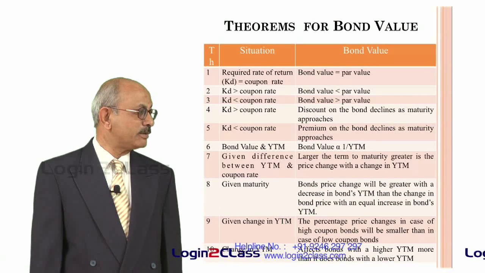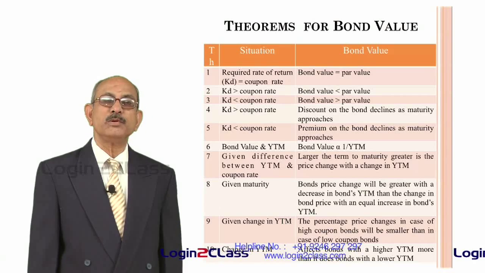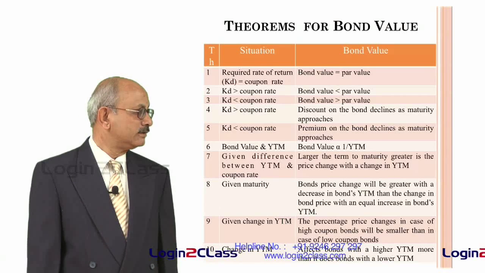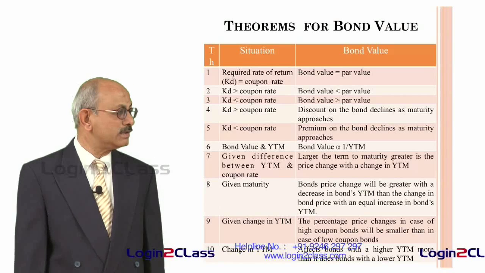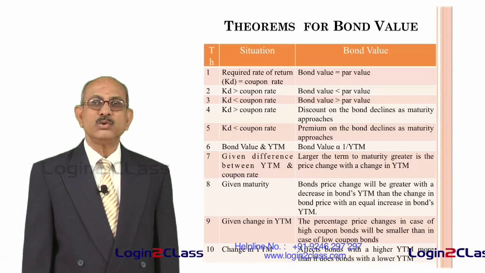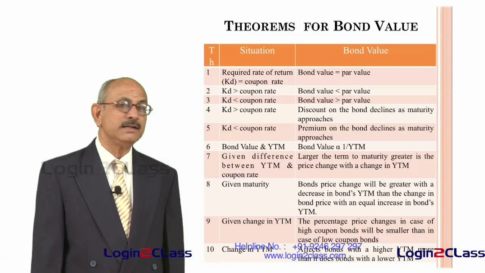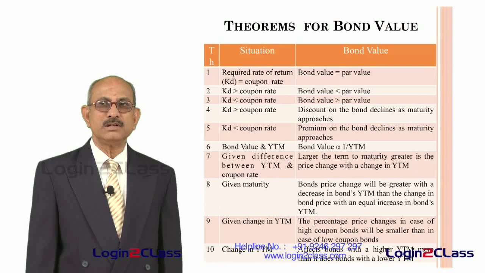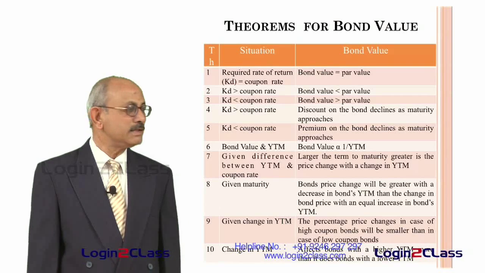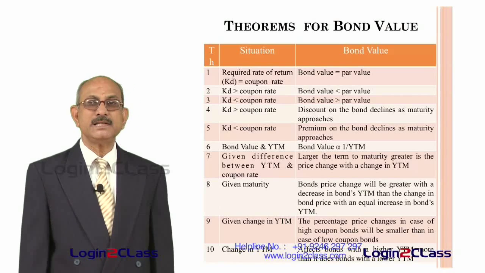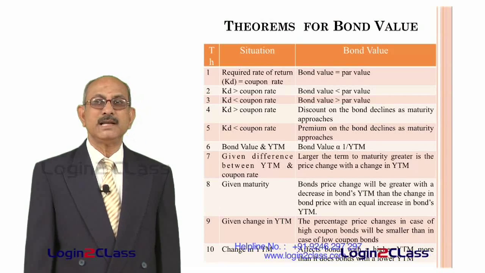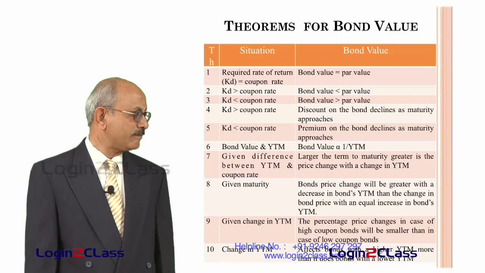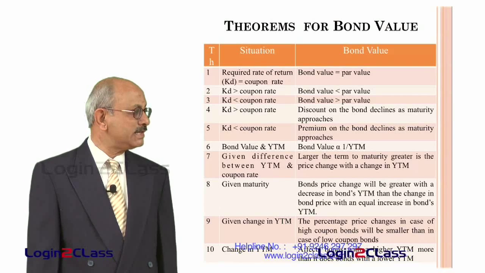So the percentage price change in the case of high coupon bonds will be smaller. So whenever YTM changes, let us say by 1%, the 10% bond will change to a lesser extent than the change in the bonds of 8%. That is the meaning of percentage price changes in case of high coupon bonds will be smaller than in case of low coupon bonds. And the last theorem is change in YTM.